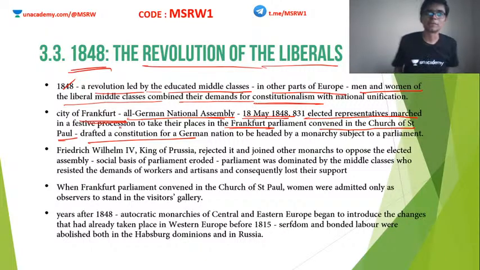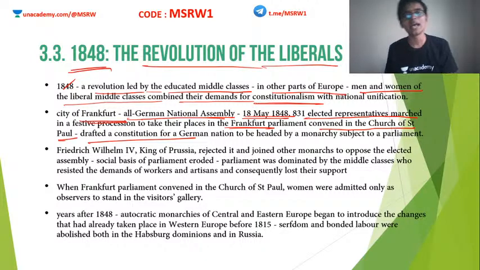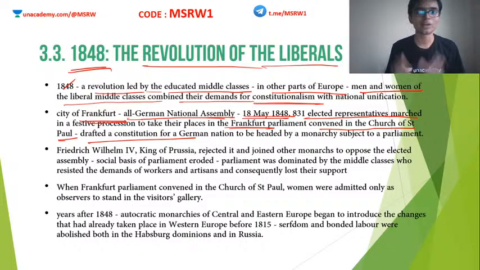So these people overthrew Louis Philippe and formed this National Assembly, and in this place known as Frankfurt, they made the German constitution. But even now there is no Germany. Don't forget, Germany is still an economic union. We do not have a politically full-fledged Germany yet. Clear? But anyway, we have a constitution now.